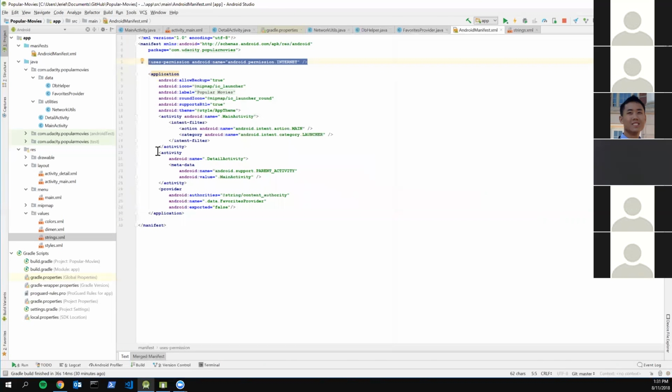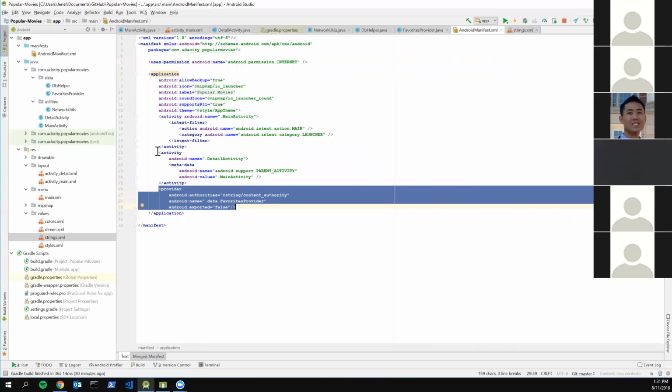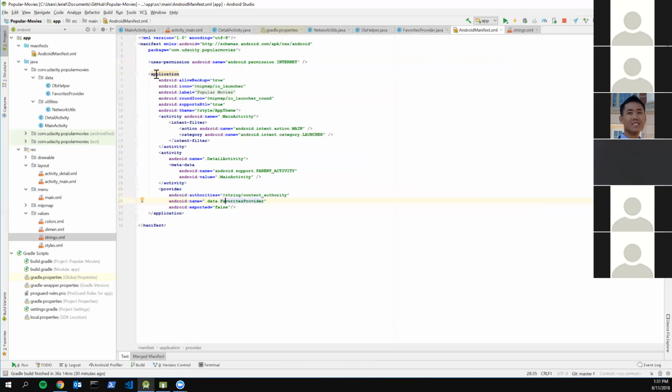But what you do need is to specify the content provider right here. You need to add that inside your application scope, and indicate the content authority, which is what you wrote, the com.udacity dot, whatever you called your package for this project. Then this name right here is you just call the class for your content provider.